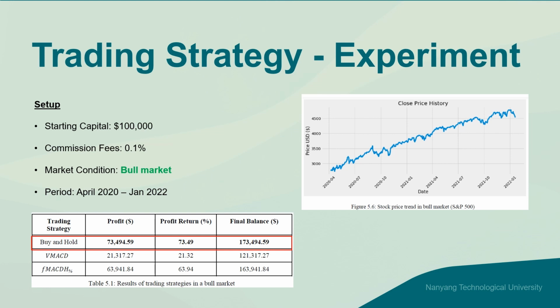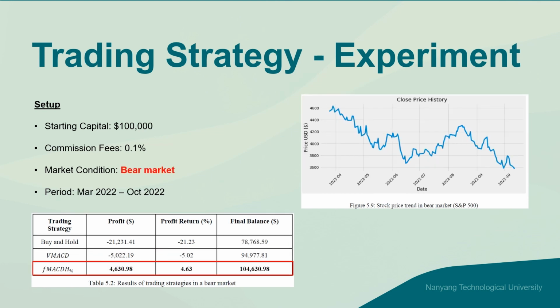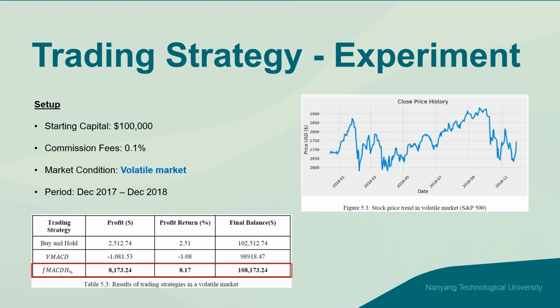First up, we have the bull market, and we can observe that the buy and hold method performed the best with the highest return of 73.49%. For the bear market, our proposed forecasted MACD performed the best with a positive return of 4.63%. And for the volatile market, our proposed forecasted MACD performed the best with the highest return of 8.17%.